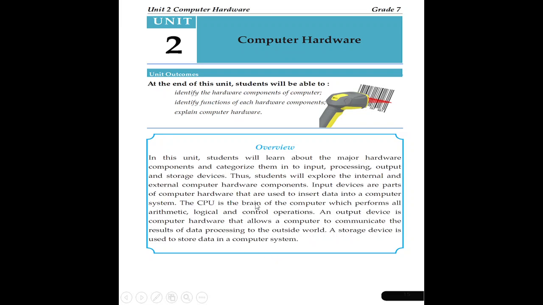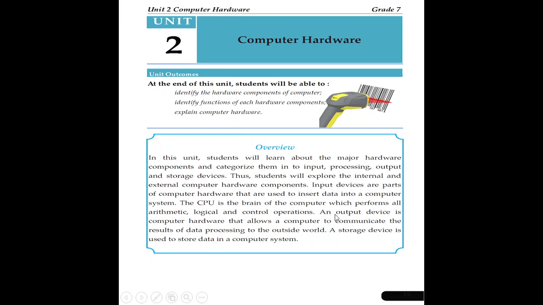Why do we say it is the brain of the computer? Because the majority of the functions are performed in this hardware that we say it is the brain of the computer. It can perform calculations and comparisons, and the flow of data is controlled under this unit, the computer hardware that is the brain of the computer.